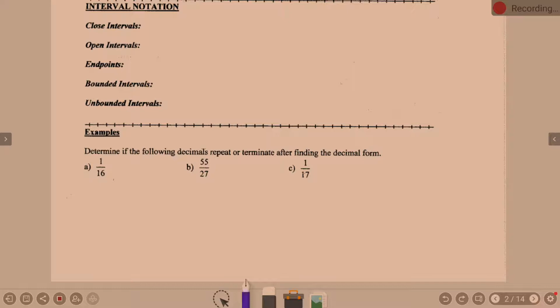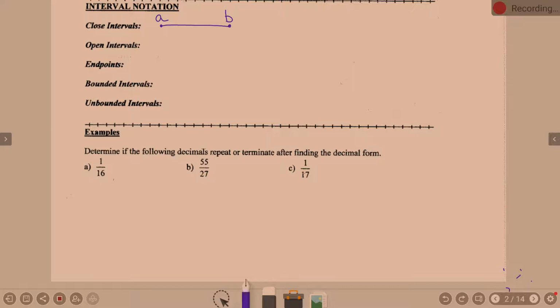So if we talk about, first of all, a closed interval as opposed to an open interval, I'm going to give you 2 points. I'm just going to use A and B. How do we express it if the space between A and B is shaded or graphed or included?